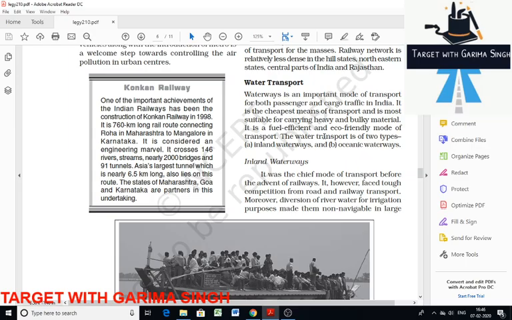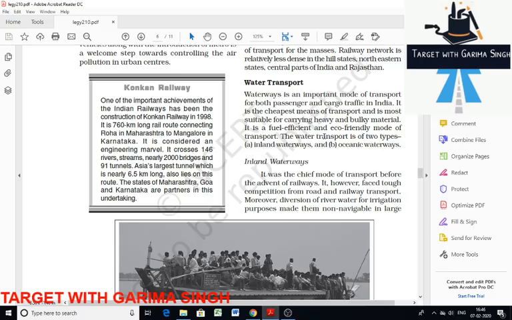Water transport is the cheapest means of transport for carrying heavy and bulky material as well as passenger service. It is a fuel efficient and eco-friendly mode of transport. Water transport is of two types: inland waterways and oceanic. Before the introduction of railways, inland waterway was the chief mode of transport. India has 14,500 km of navigable waterways. The Inland Waterways Authority, set up in 1986, is responsible for development.